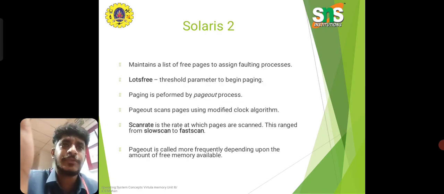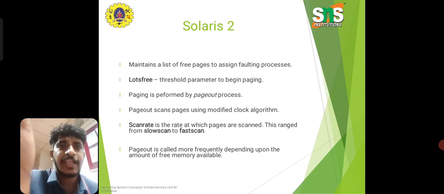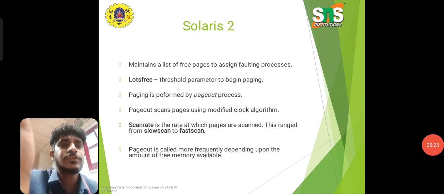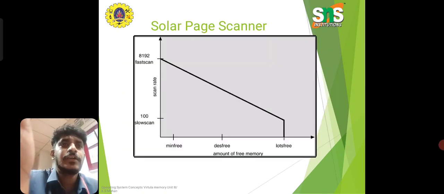The next operating system is Solaris. It maintains a list of free pages to assign to faulting processes. The pageout process performs paging; pageout scans pages using a modified clock algorithm. Pageout is called more frequently depending upon the amount of free memory available. So paging is performed by the pageout process. This is about paging and thrashing handling using the page scanner in Solaris. So this is about thrashing.